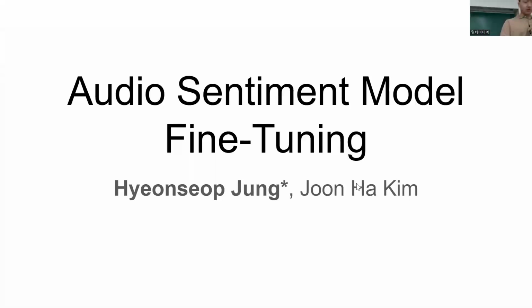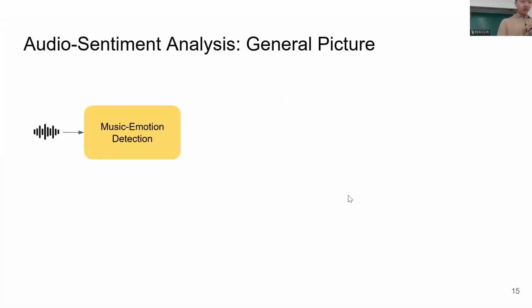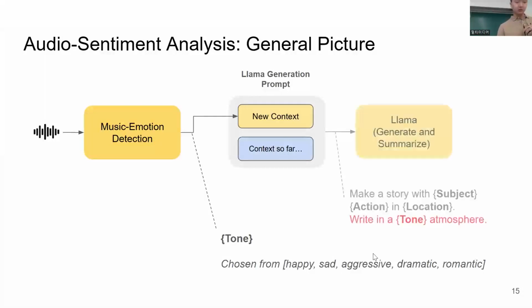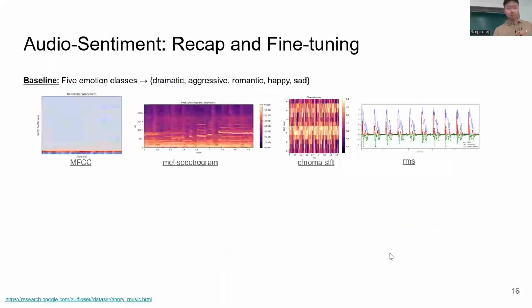Okay, so this is apart from the LLaVA prompt engineering. Hansup and I have already fine-tuned the audio sentiment analysis model by adding new sentiment classes. So given an input, the model extracts the features to classify the song into one of the categories: happy, sad, aggressive, dramatic, and romantic. And the emotion class is then used as a token to the prompt for the story generation, as shown in red.